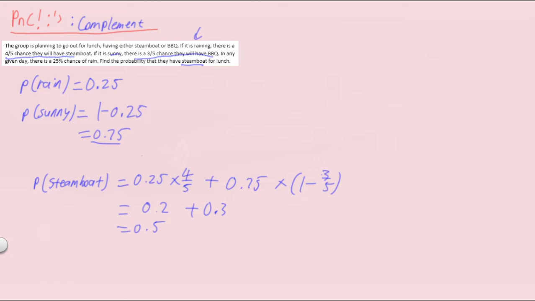If we were to tweak the value and get a probability of, let's say, 0.4 instead for steamboat, then we have a 0.6 chance of eating barbecue.